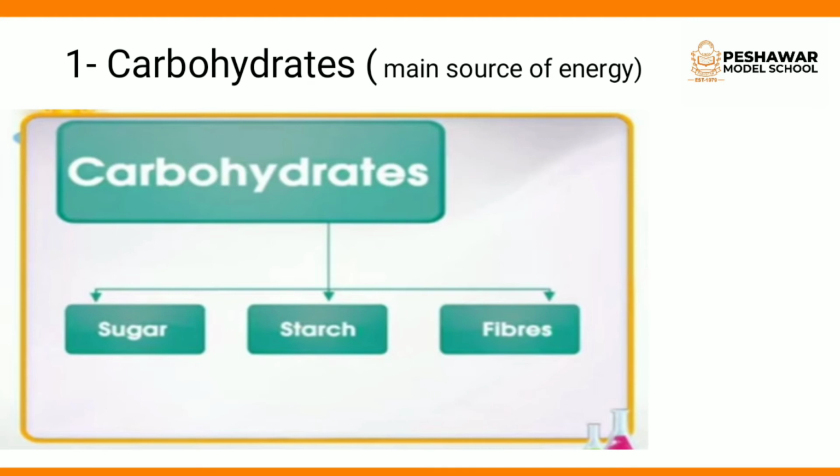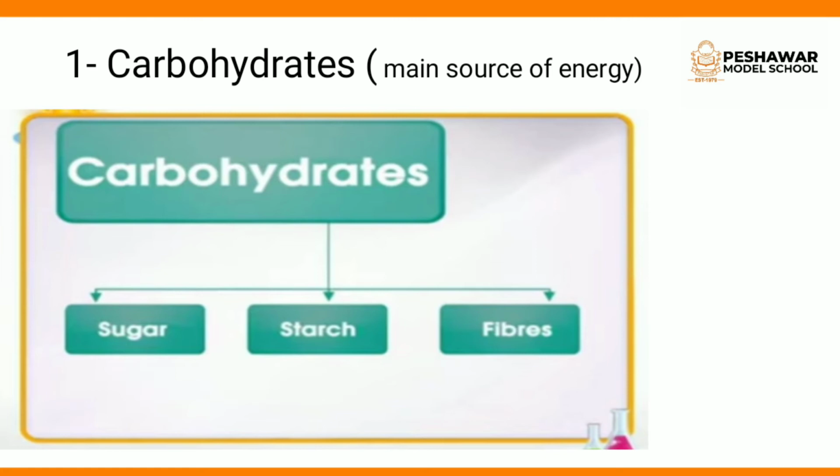The important and major function of fibers is that they help in excretion of waste material from the body. Clear? It excretes the waste material from the body, it gives bulk to the feces, and it helps the food passage through the digestive system. Clear?